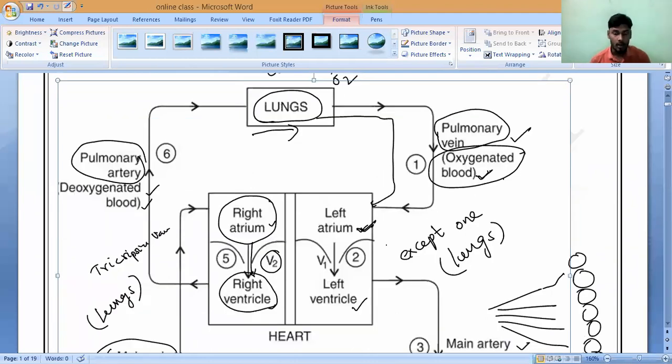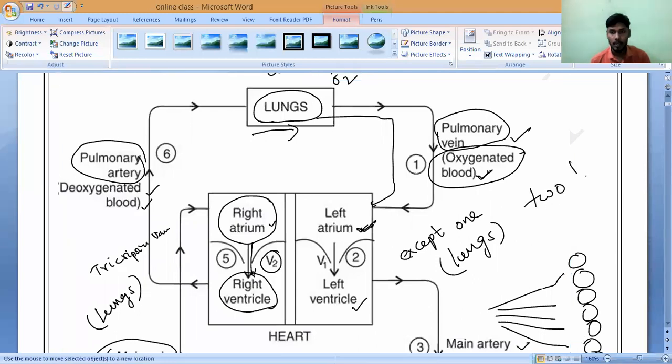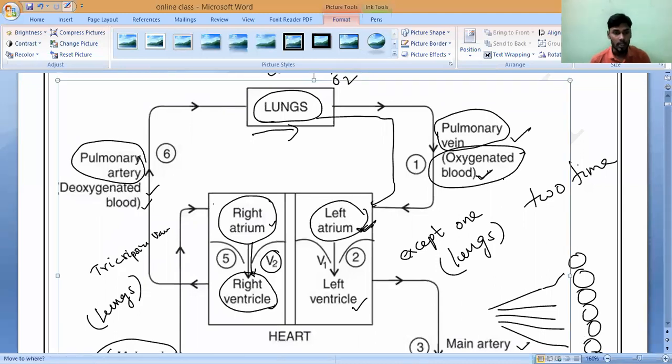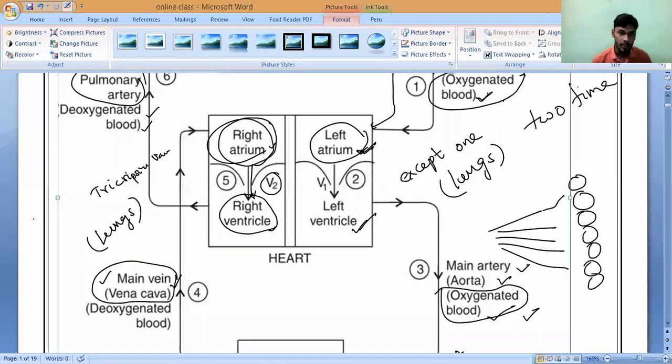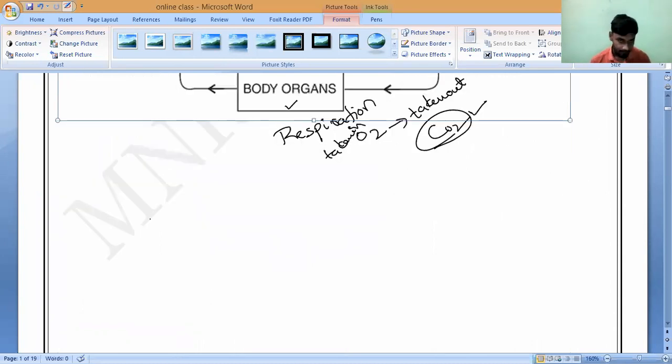So now if you observe, why do we call it double circulation? Understand? Two times the blood is coming into the heart. One time oxygenated blood is coming and one time deoxygenated blood is coming. One time oxygenated blood is pumped and another time deoxygenated blood is pumped. So the blood is pumped by the heart two times to complete one cycle. That is why the human circulatory system is called a double circulatory system.